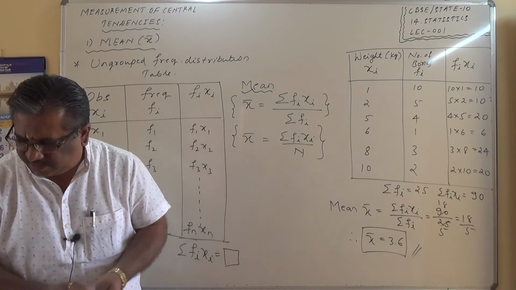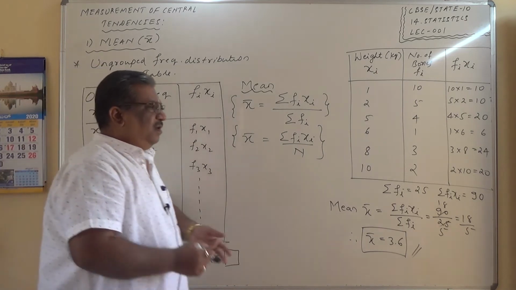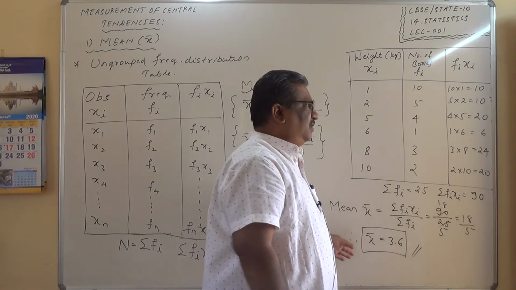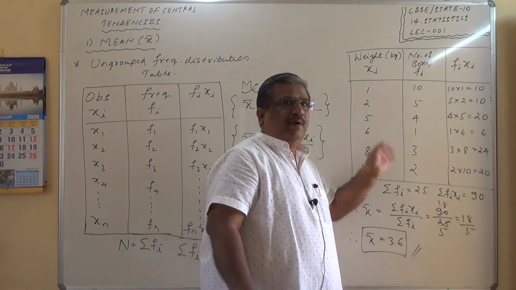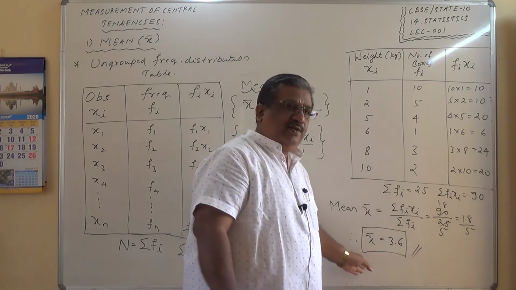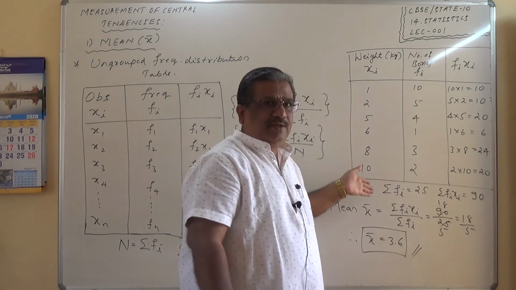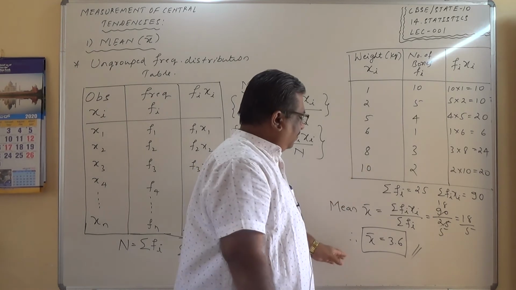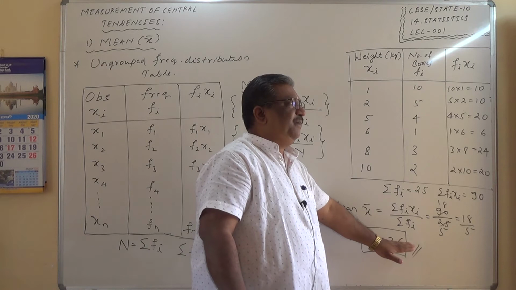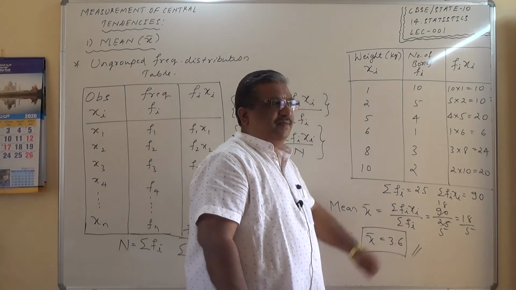I hope it is correct. 3.6. Yeah. So what do you mean by this 3.6 is the arithmetic mean? This is, dear student, the arithmetic mean of the observations here. इसका मतलब ये है, the mean weight of all these boxes, based on the number of boxes, it is 3.6 kilograms is the mean weight of this.